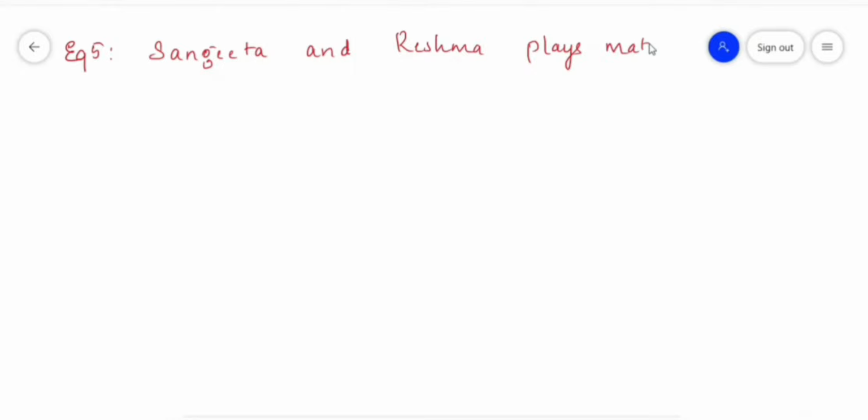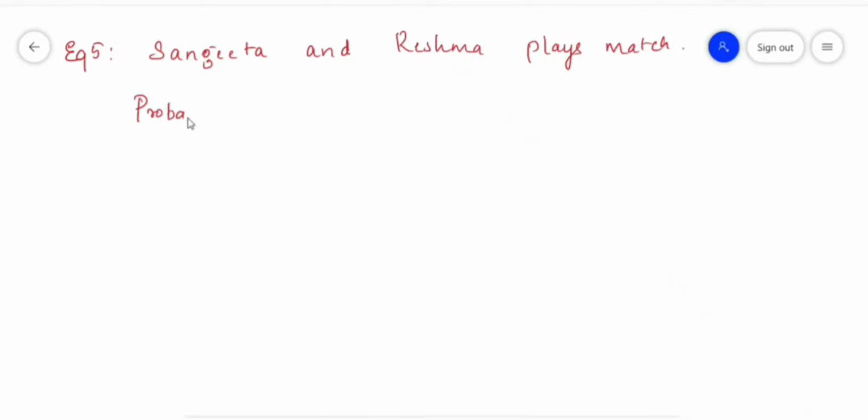So let us take example 5 from the NCERT. Example 5 says there are two players, Sangeeta and Reshma. They are playing a match, and it is known that the probability of Sangeeta winning the match is 0.62.